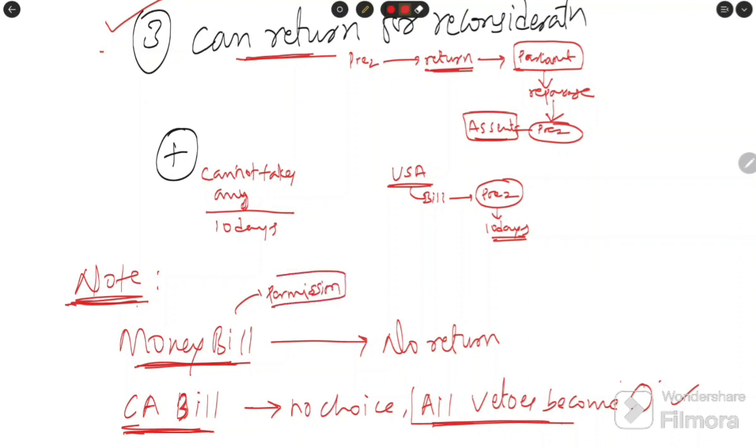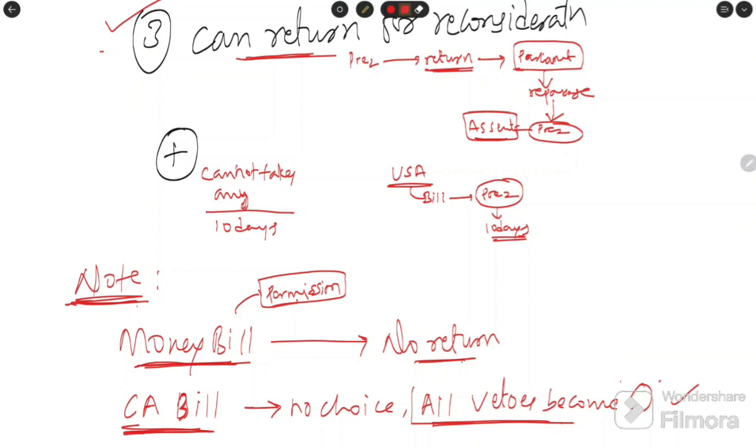That's why there is no return. It should be very clear in your mind, because these questions can be asked in the examination.